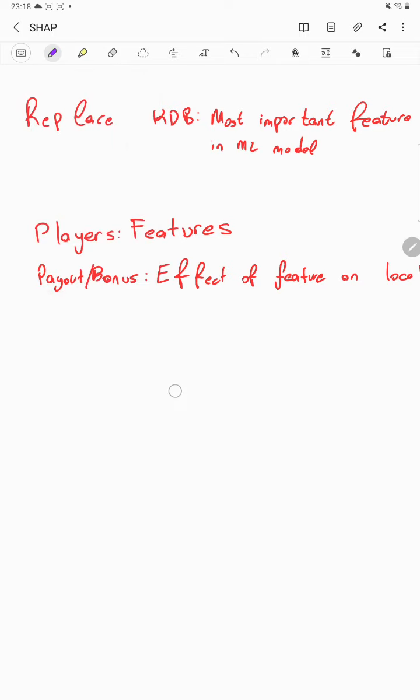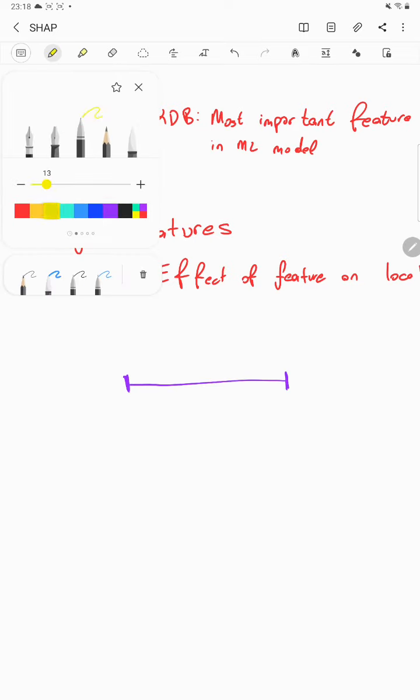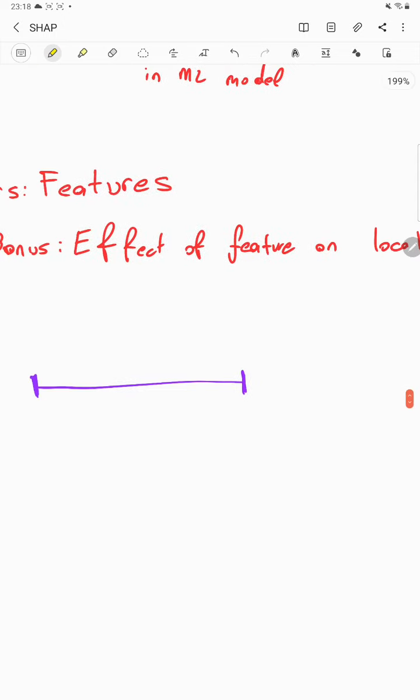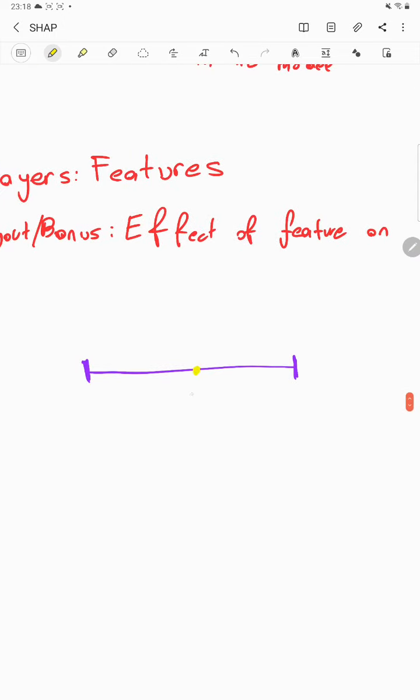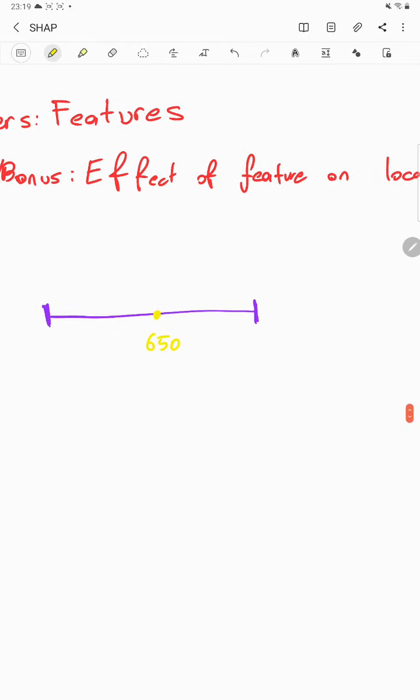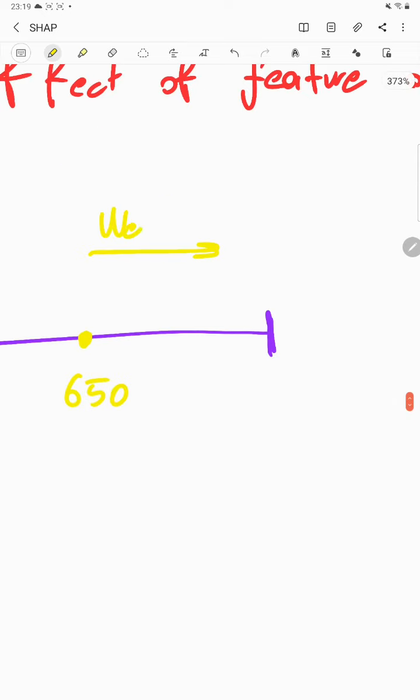Some prediction where I can see that the average value of prediction is here. So let's say that it is 650. And I see that some feature, let's say this is weather on that day, contributed.